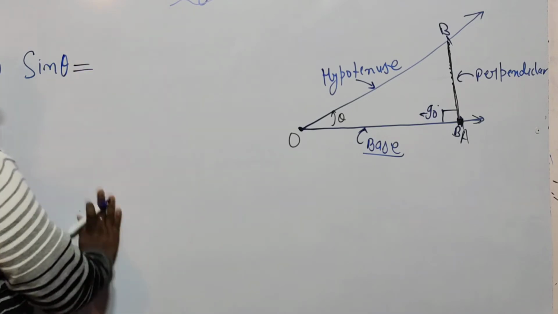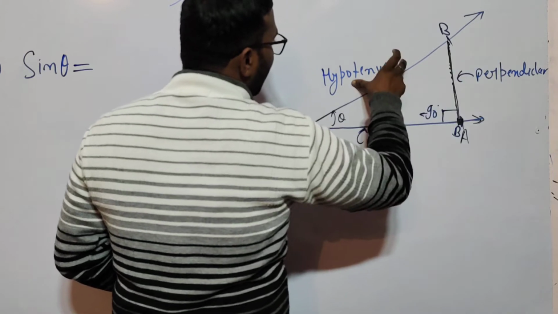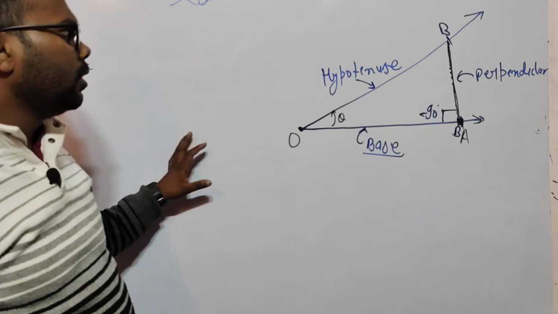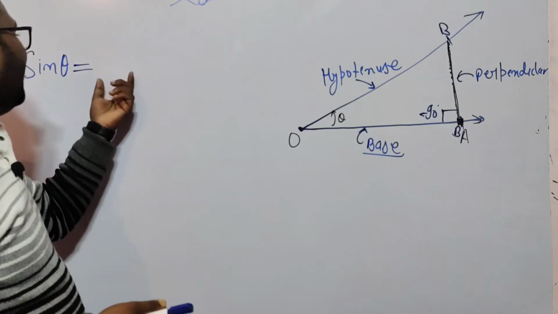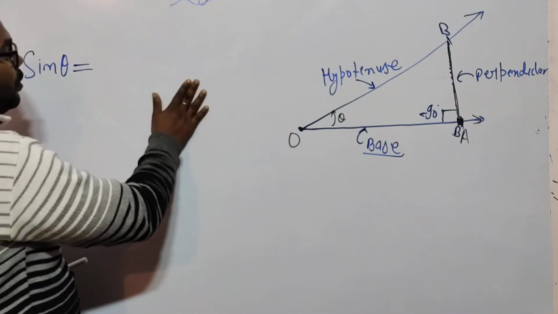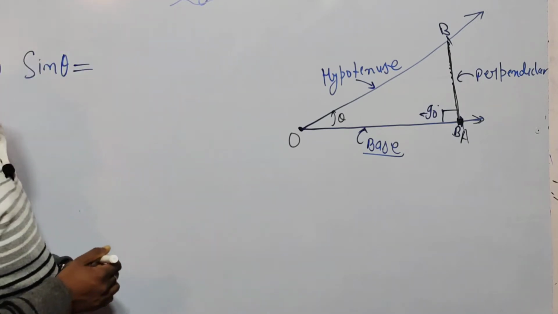So sin theta means perpendicular upon hypotenuse. This was calculated by the mathematicians, so there is no proof here. We only learn about sin theta, cos theta and sec theta.